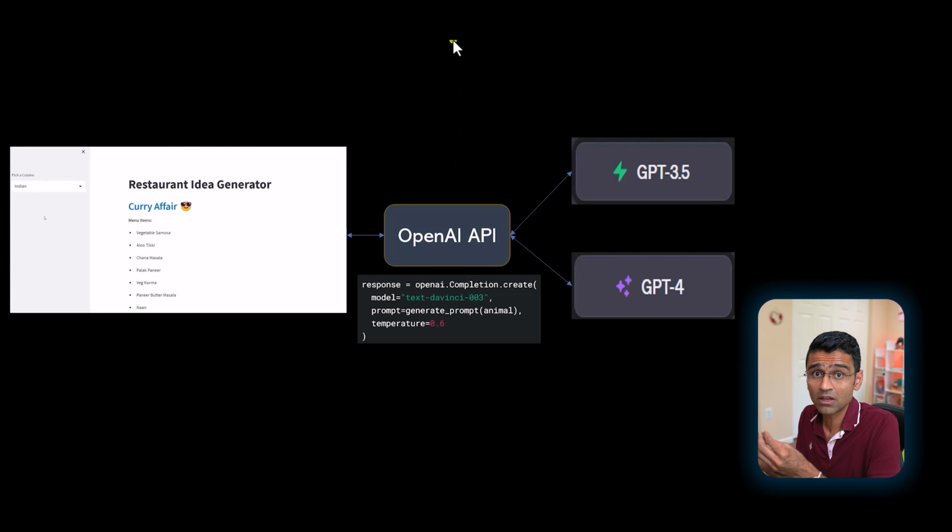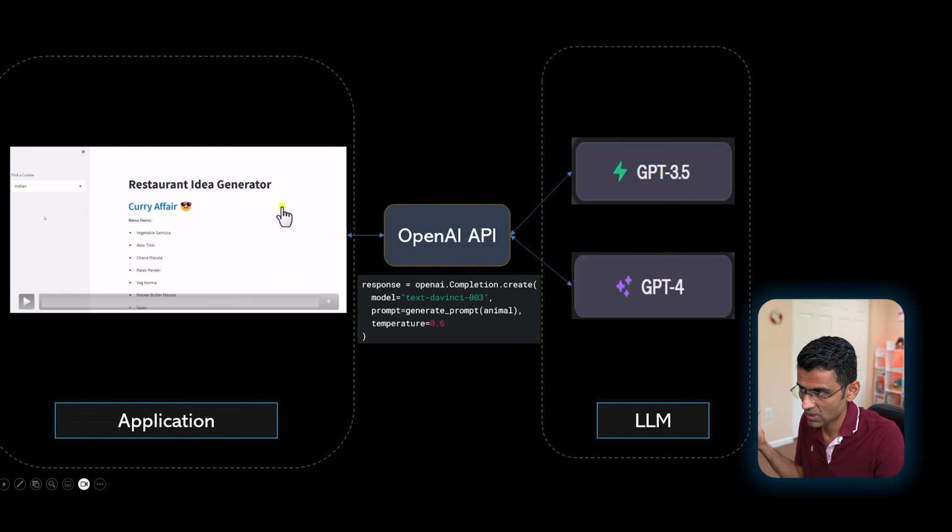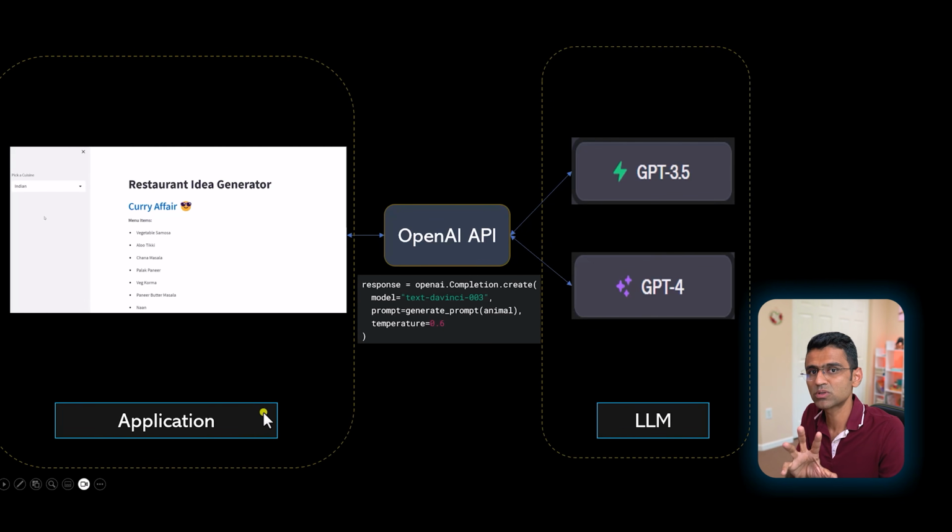So this is a sample application which we are going to build, but this is an LLM based application. And for this, we can use the same architecture as ChatGPT, where we can directly call the OpenAI API. Here I have provided a screenshot of their main API. So you can call it and get a behavior similar to ChatGPT. Internally, it will use the GPT 3.5 or GPT 4 model. Once again, the restaurant idea generator is an application similar to ChatGPT, but internally you are using the OpenAI API and the LLMs. Now, there are a couple of limitations of following this approach.